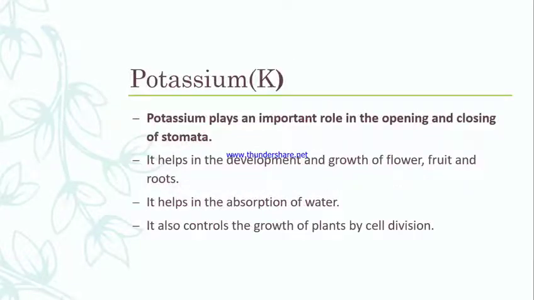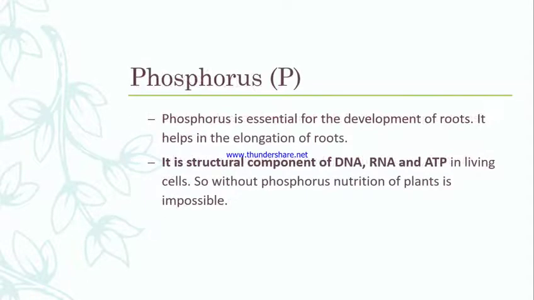Now potassium. Potassium plays an important role in the opening and closing of stomata. We know stomata is a part of the leaf by which plants can absorb different types of atmospheric gases. It also helps in the development and growth of flower, fruit, and root. Potassium also helps in the absorption of water, and it controls the growth of plants by the process of cell division.